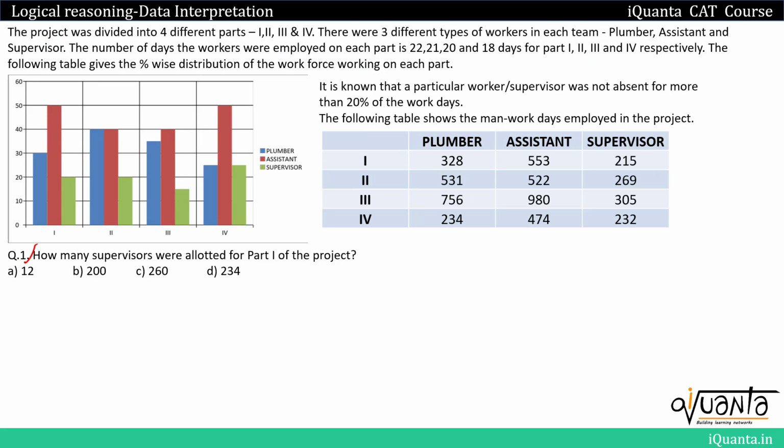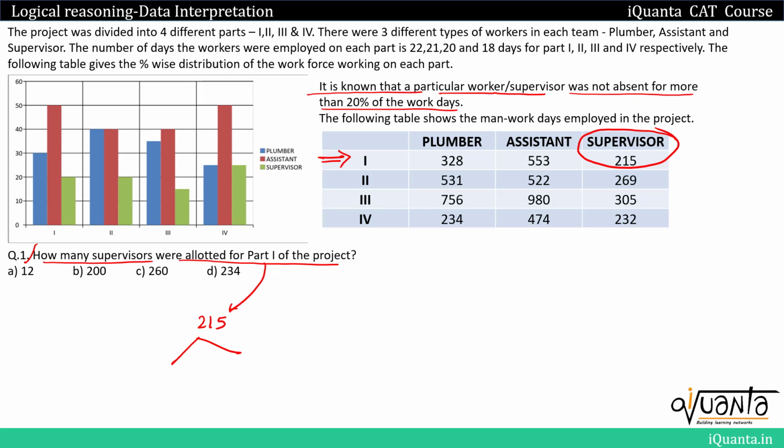So in the first question, how many supervisors were allotted for part 1 of the project? We basically have to focus totally upon supervisors, and we are talking about part 1 of the project, so we'll be picking up data only from part 1. Now in part 1, the total work by supervisors is 215 man days. We were also given that a particular worker or supervisor was not absent for more than 20% of the work days. So here we can take either 0% absenteeism or maximum 20% absenteeism.